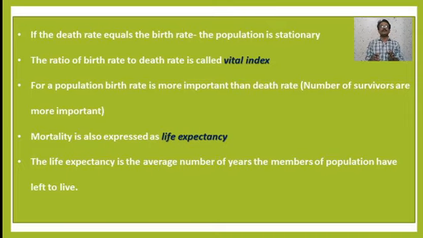The ratio of birth rate to death rate is called the vital index. For a population, birth rate is more important than the death rate. This is a very important feature. That means the number of survivors is more important than the number of individuals who die.